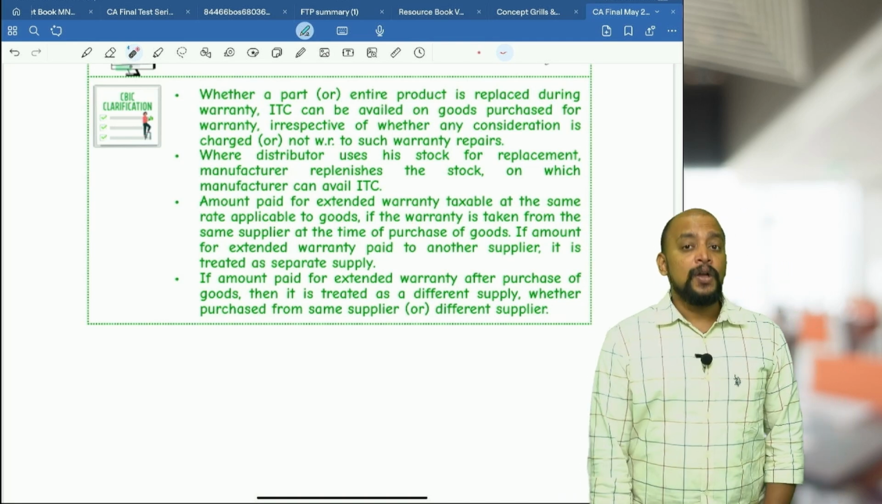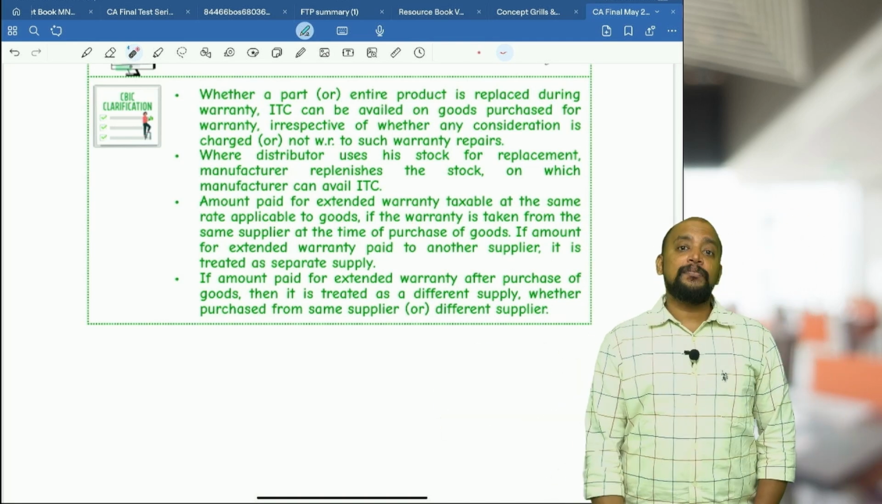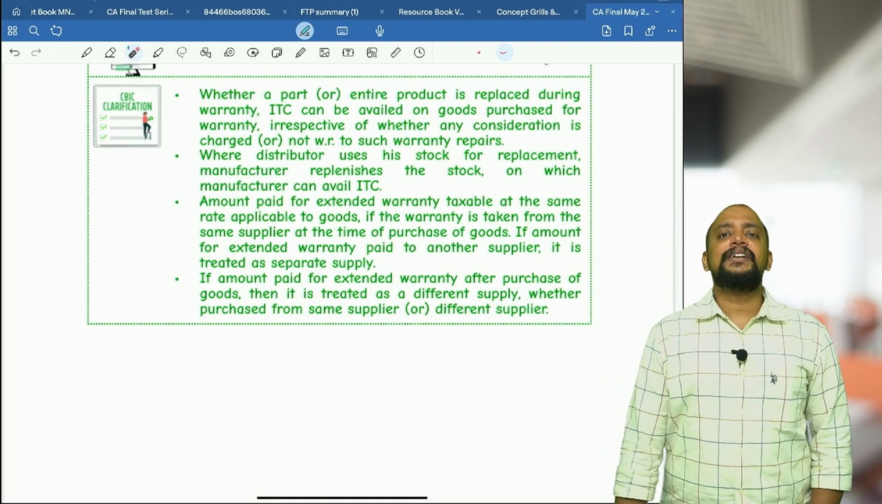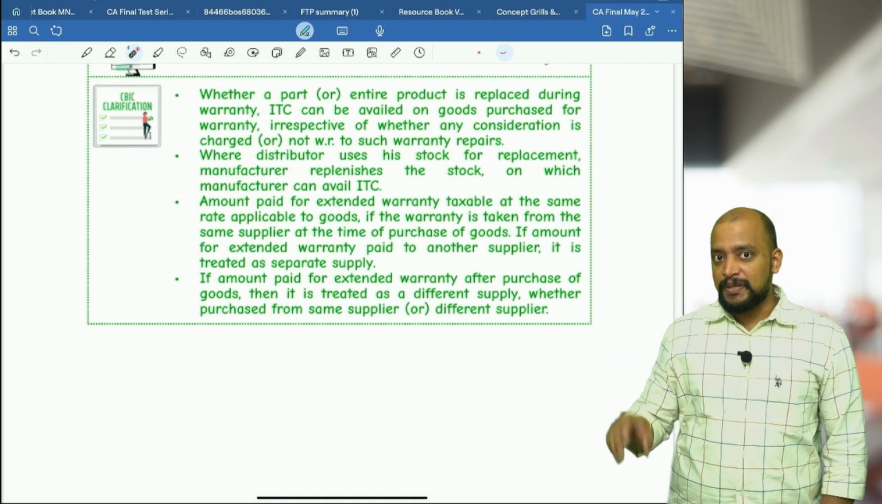What if we pay the additional warranty charges at a later point of time, or at the same time from a different person? Then we will treat it as an independent supply, and the rate of 18% will be applicable. So it will not become a principal supply concept.